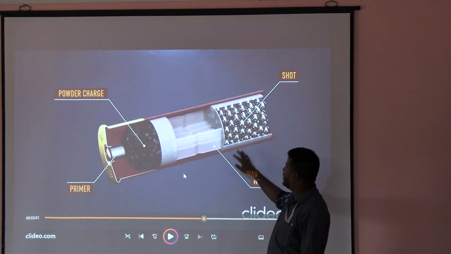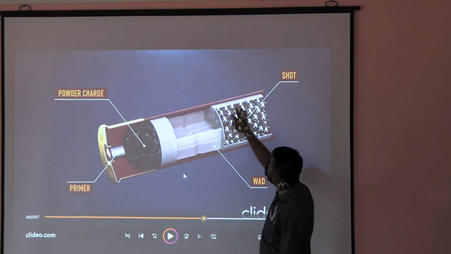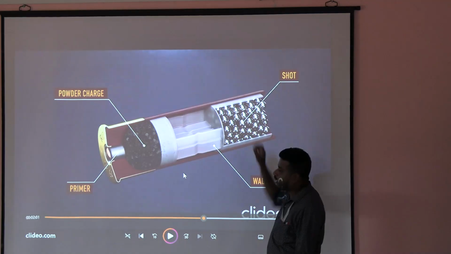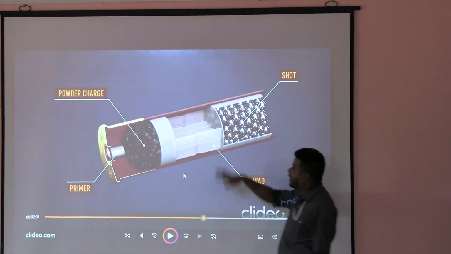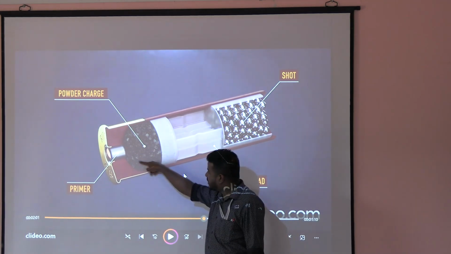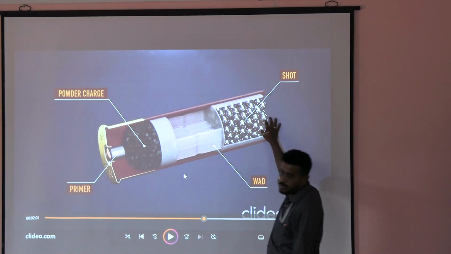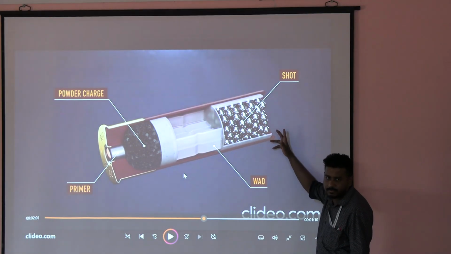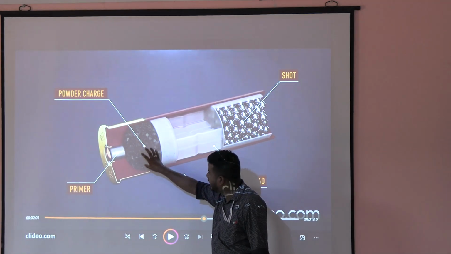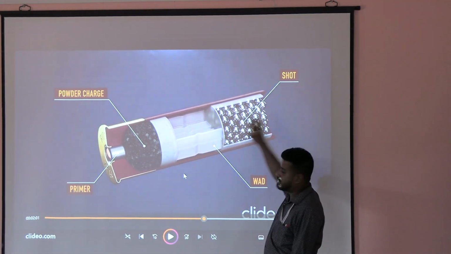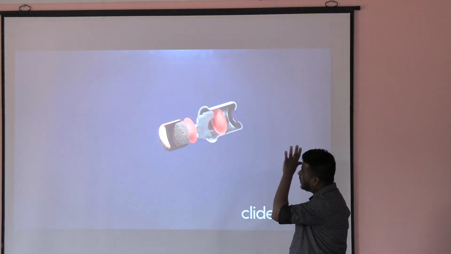Why is this separation important? Previously there was a bullet. Okay, so that bullet will take up the entire space. Here it is small balls. So there will be some spaces between these balls. So if this one is not there, all these gases which will be formed here will be leaked through the spaces between these balls. So force generate नहीं होगा. So this one is kept in the middle so that no gases should leak from here through the spaces. This prevents those leakage.